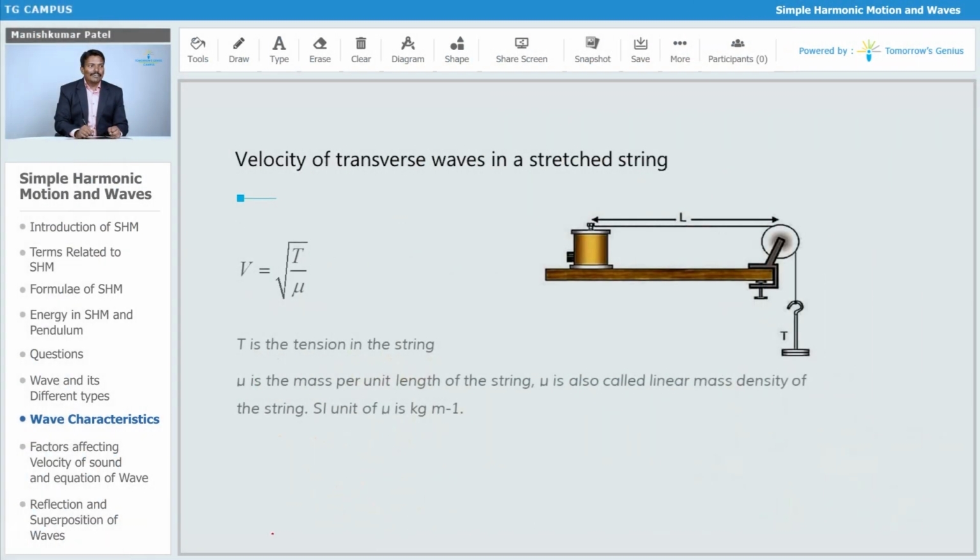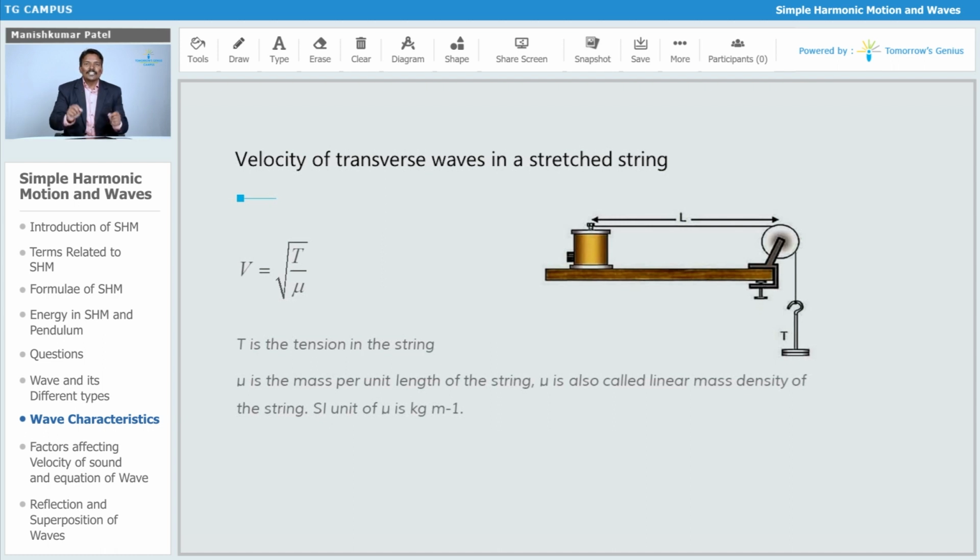Now, the next thing, a very interesting one: the velocity of a transverse wave in a straight string. Let's say I have one string, and you have to pluck that string at the center. It is just going to vibrate about its mean position, and at the same time those vibrations will travel in a certain direction, which produces your wave.